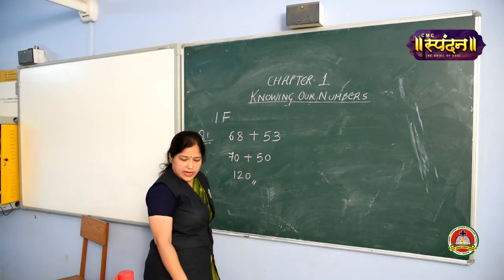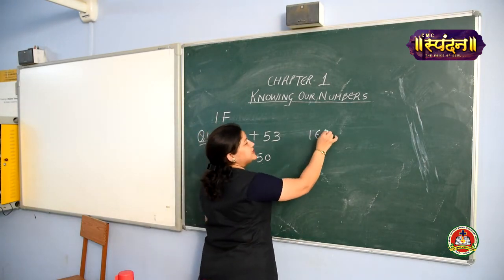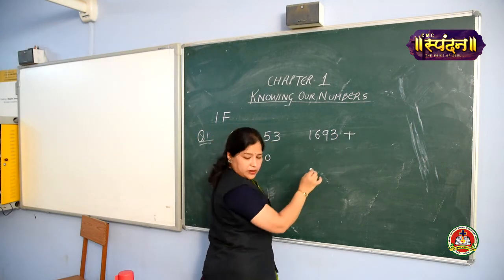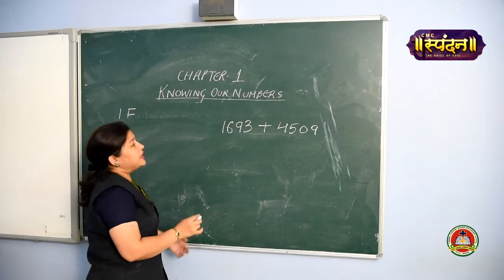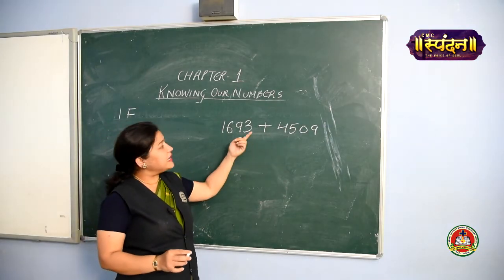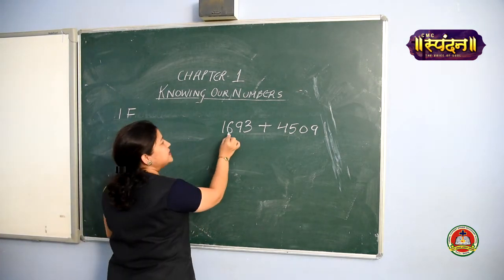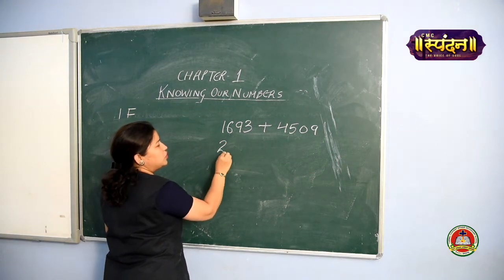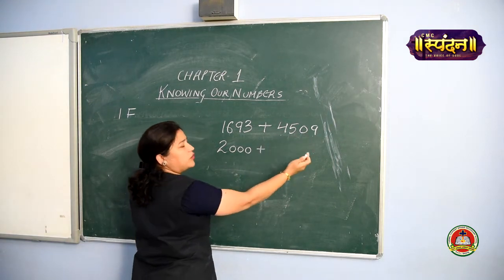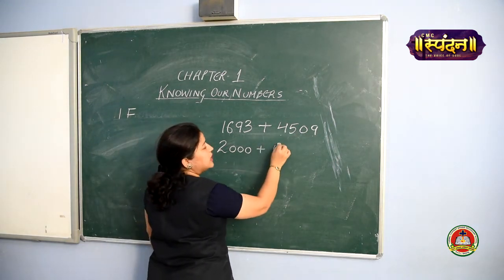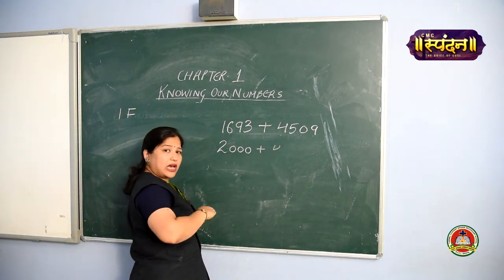Is it clear? Let us do the next one and then the remaining you may do yourself. 1693 added with 4509. Okay. So, in these numbers the highest place is 1000. So, we are going to round off to the nearest 1000. 1693 is nearer to 2000, and 4509 is lying between which two thousands? 4000 and 5000.